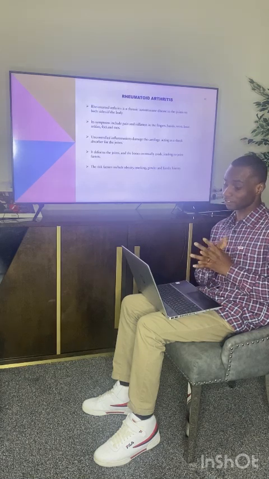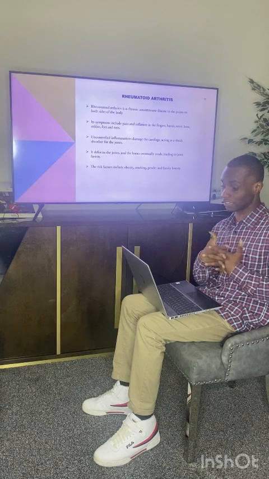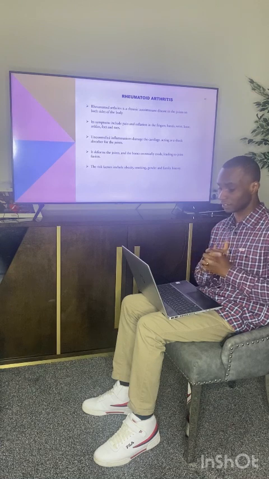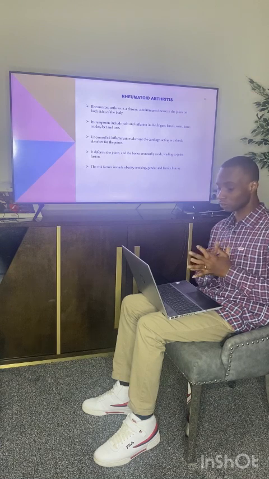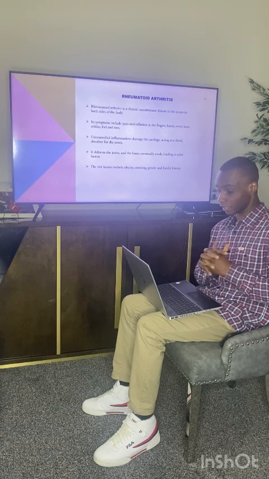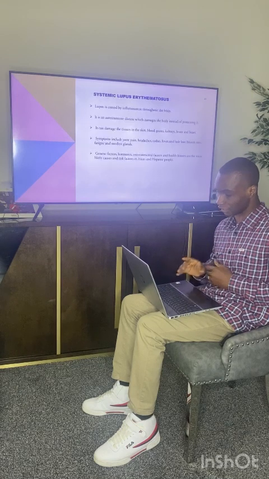Arthritis. Rheumatoid arthritis is a chronic autoimmune disease affecting the joints on both sides of the body. Its symptoms include pain and inflammation in the fingers, hands, wrists, knees, ankles, feet, and toes. Uncontrolled inflammation damages the cartilage, which acts as a shock absorber for the joint. It deforms the joint and the bone eventually erodes. The risk factors include obesity, smoking, gender, and family history.